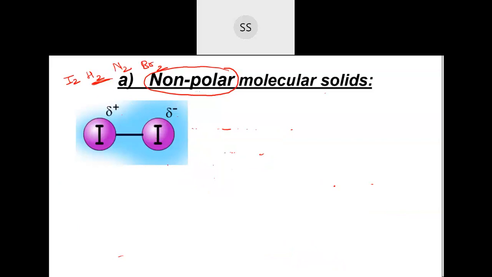But due to some reason, because of that distribution of electrons, if one wave comes on one side, then there will be negative charge created on the iodine molecule here. One iodine will get negative charge and the other one will be losing it. So they get positive charge. So if one gets polarized, they can polarize the other molecule also.